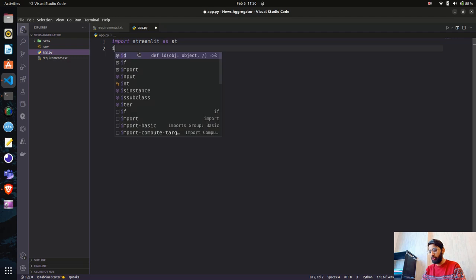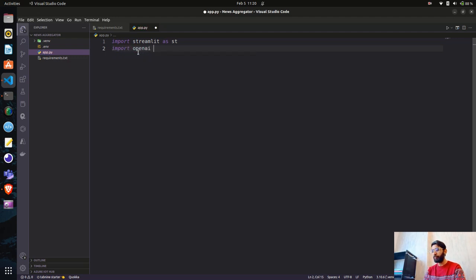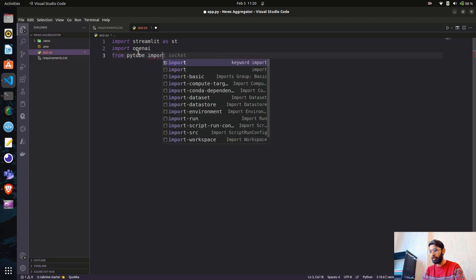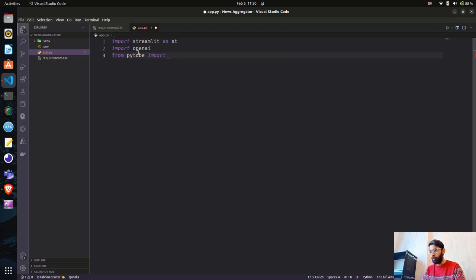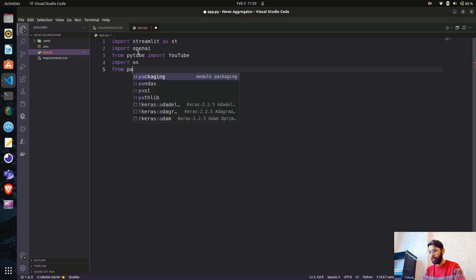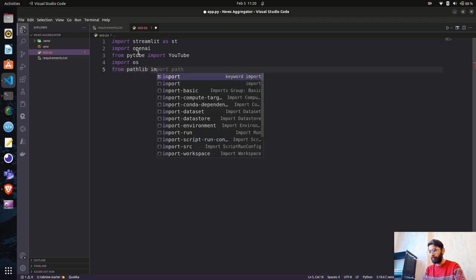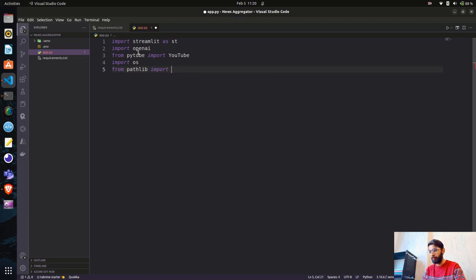Now what we have to do, we have to import OpenAI. Once we import OpenAI, we'll import PyTube to work with the YouTube videos. So from PyTube import YouTube. Yeah. So now we also import OS to get the keys and all, and then from pathlib import Path.